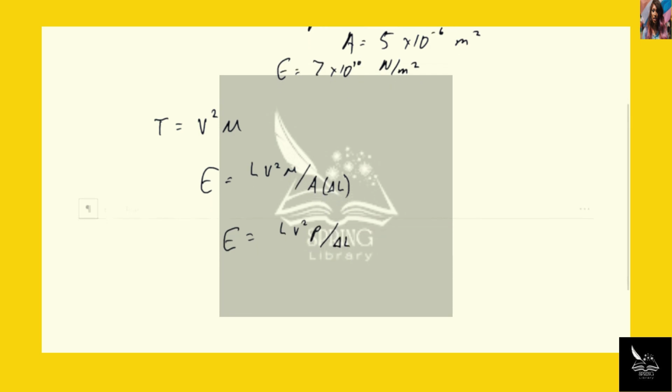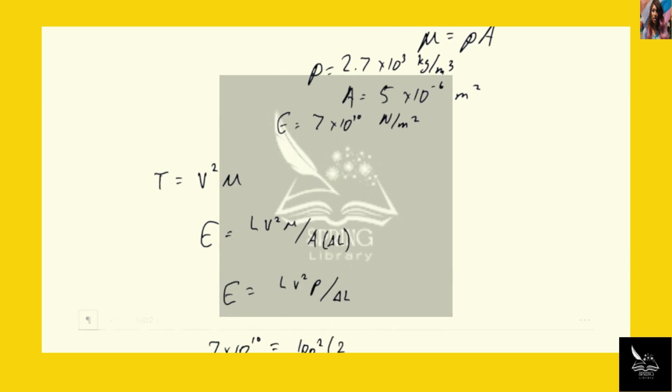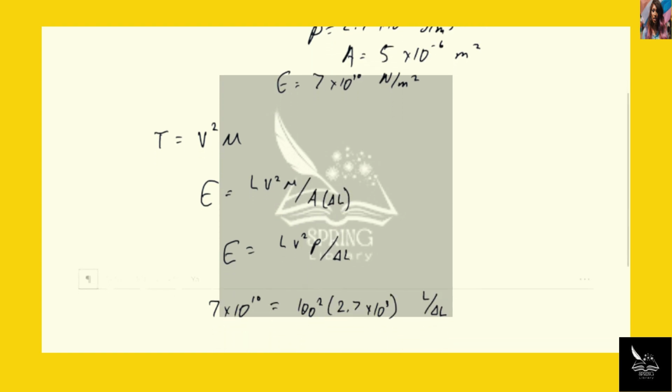Then plugging in our knowns, we get 7 times 10 to the 10th is equal to 100 squared times 2.7 times 10 to the third times the length divided by the change in length. This gives us that the length divided by the change in length is equal to 2,592.59.